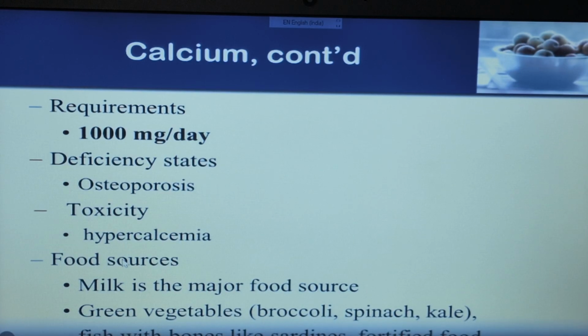Next, what are the food sources from where we get this calcium ion? The major food source is milk. Milk is the major food source, along with green vegetables like broccoli and spinach, which contain calcium ion. Fish with bone, like sardines, and fortified food also contain it. When we eat this type of food, we naturally get calcium ion.